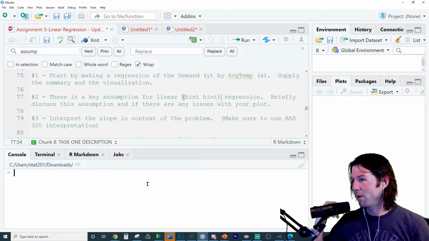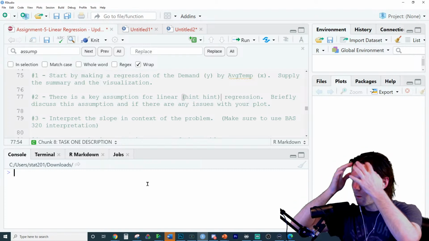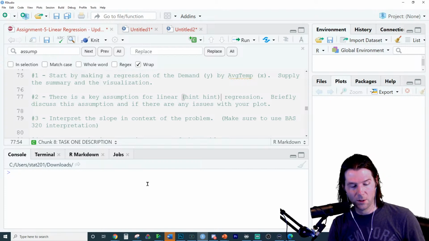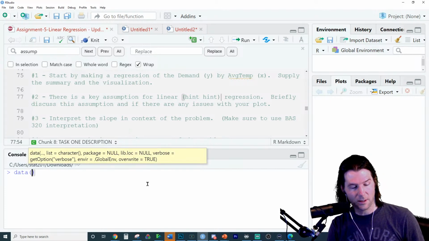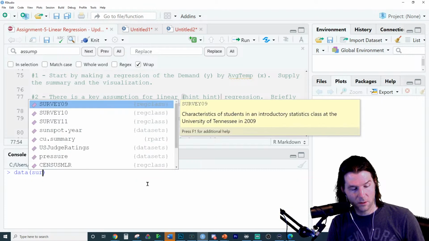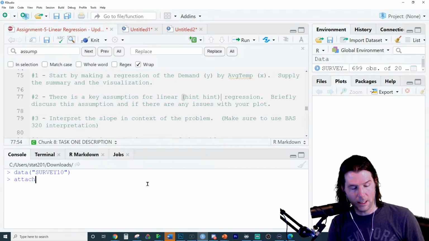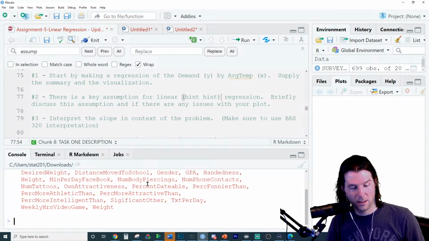Exactly, that a linear model goes through it. Because basically, just think about what we're doing mathematically. Great job right there, Kayla. We're taking, and I don't have any data sets loaded. Data, survey 10, attach, survey 10.